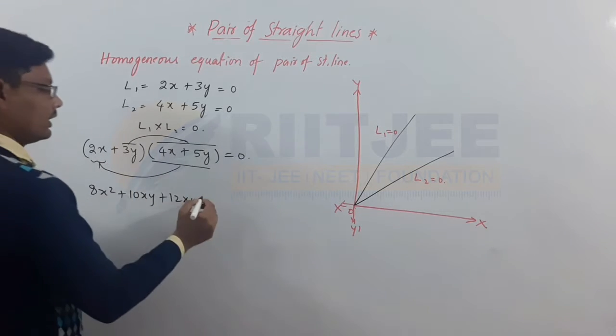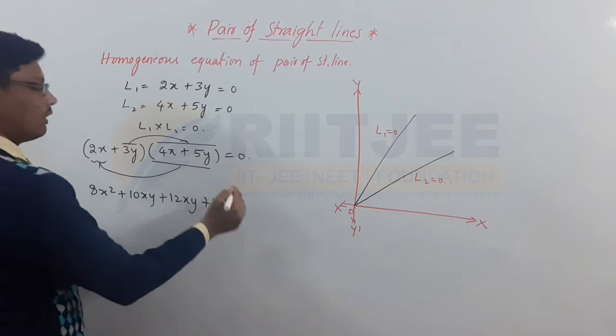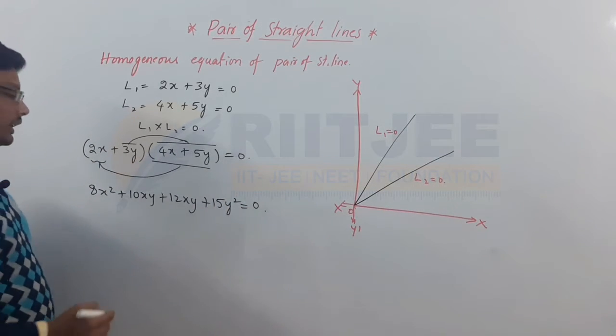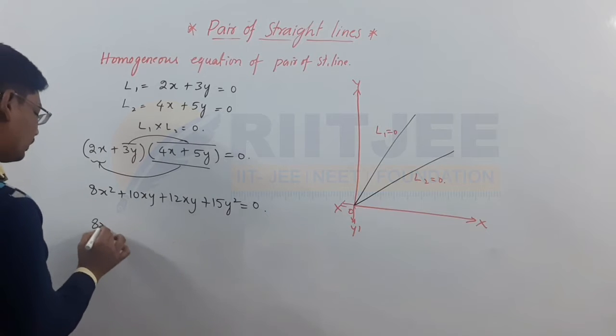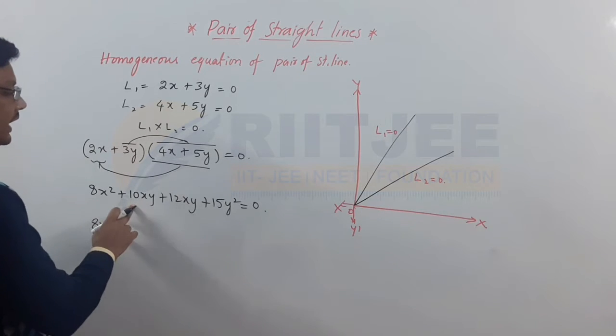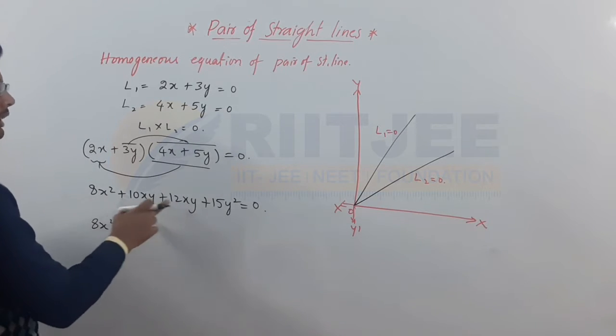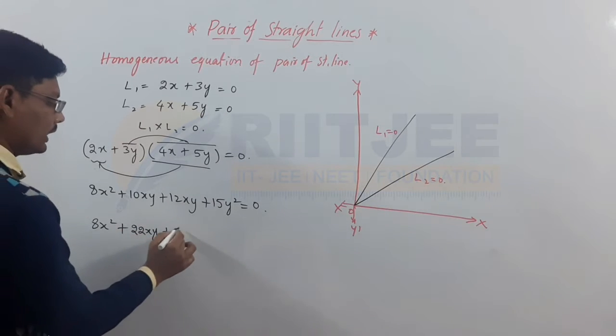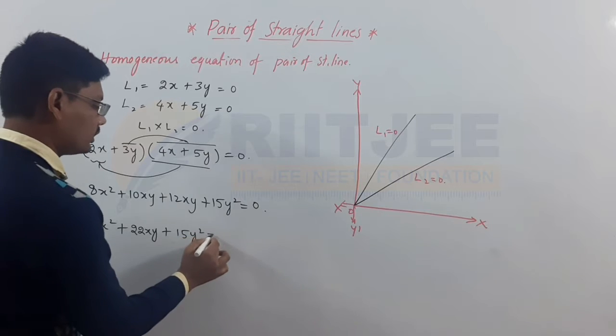Next, 3 into 5 is 15, y into y becomes 15y squared. If you write the terms together: 8x squared plus 10xy plus 12xy, that is 22xy, plus 15y squared equals 0.